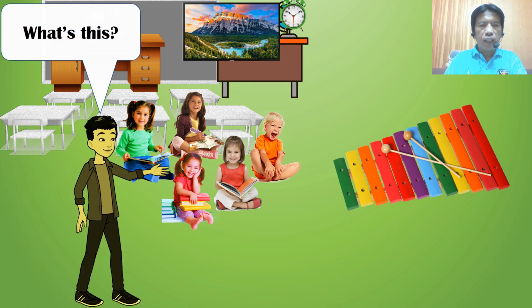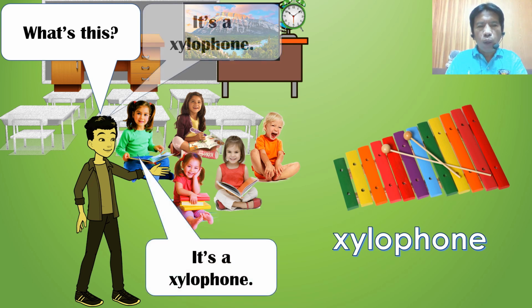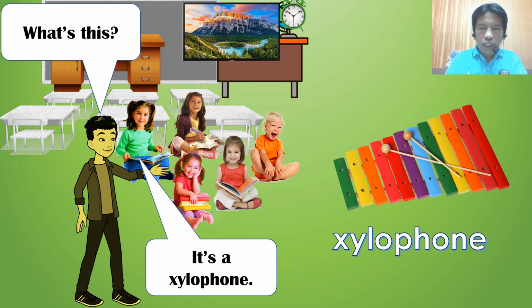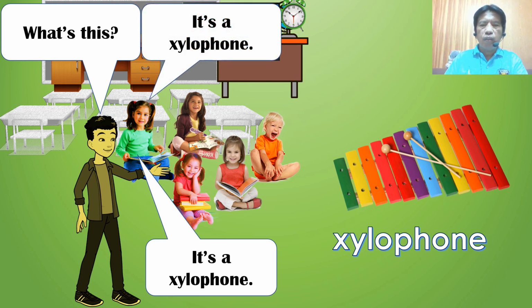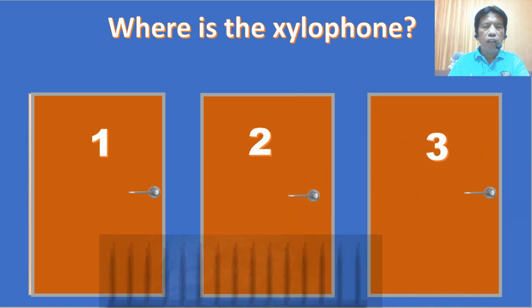What's this? Again, what's this? Xylophone. It's a xylophone. One more time. It's a xylophone. It's your turn. What's this? Very good. Where is the xylophone? Ready? Okay, where's the xylophone now?